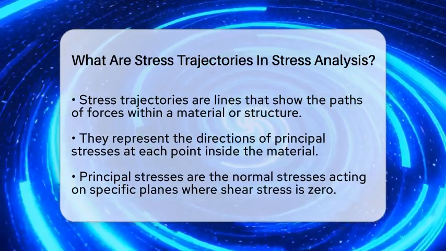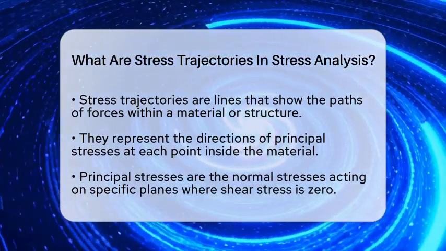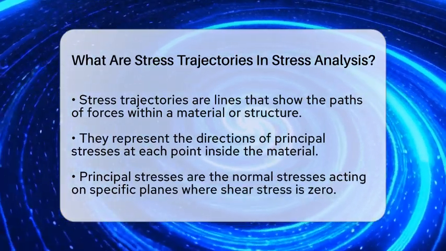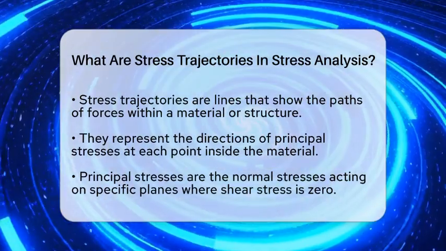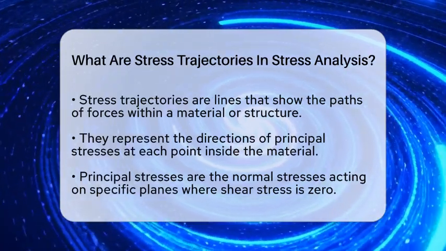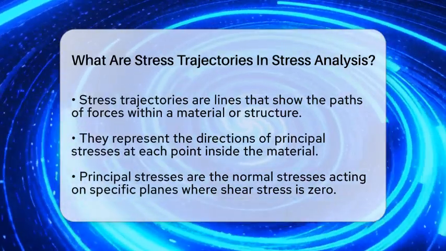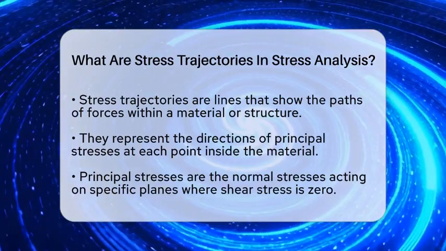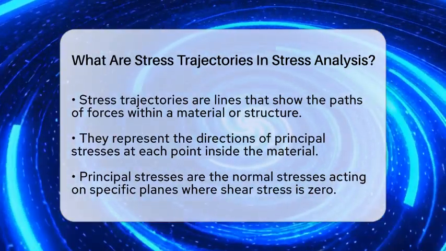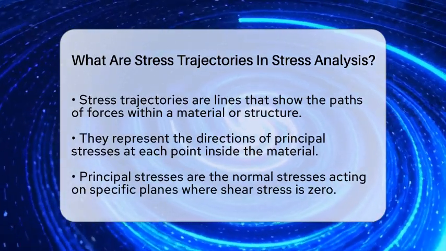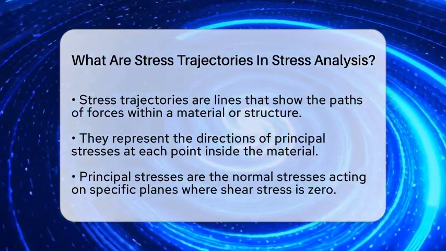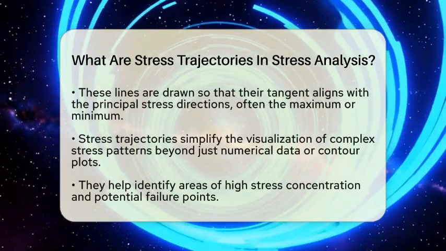They are curves inside a material representing the directions of principal stresses at every point. Principal stresses are the normal stresses acting on specific planes where shear stress is zero. These lines are drawn so that their tangent at each point aligns with the direction of one of these principal stresses, usually the maximum or minimum. Think of them as the stress highway routes inside the material, guiding us through how forces transfer and distribute.